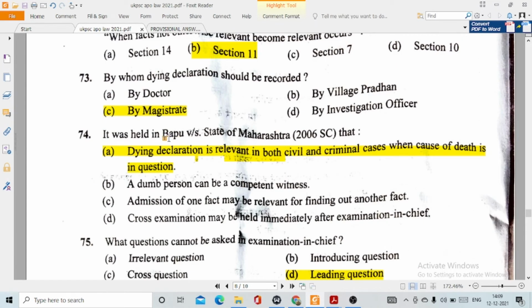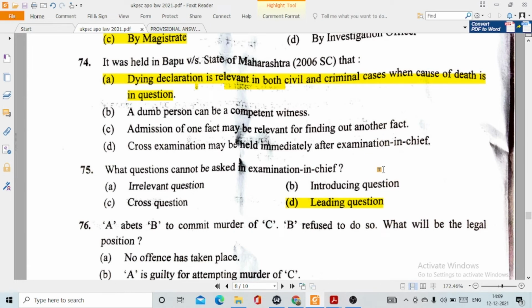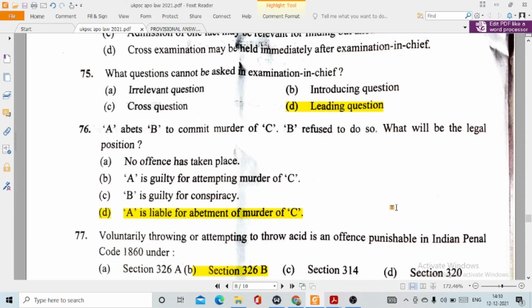74. It was held in Bapu versus State of Maharashtra that dying declaration is relevant in both civil and criminal cases when cause of death is in question. Question number 75. What questions cannot be asked in examination in chief? This option number D, leading question. 76. A abets B to commit murder of C. B refused to do so. What will be the legal position? So in this case, option number D is liable for abetment of murder of C.